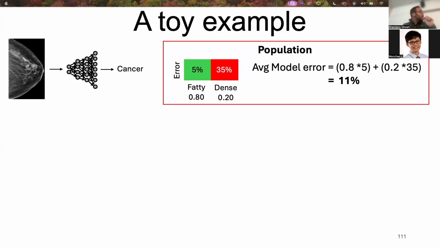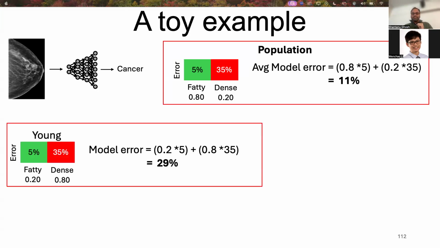So cumulatively, the average model error comes as 11%. Similarly, let's see how this 29% model error comes. In the subgroup, say we have 20% fatty breast and 80% dense breast. This is the subgroup of the young patients. So the model error is 29%.